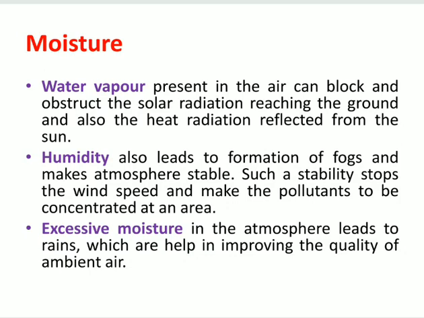Humidity also leads to formation of fogs and makes the atmosphere stable. Such a stability stops the wind speed and makes the pollutants be concentrated at an area. Whenever humidity is there, fog may take place. So during the fog formation, what will happen? The atmosphere is stable. Whenever the atmosphere is stable, it is highly dangerous in the sense of air pollution. Such a stable atmosphere stops the wind speed and makes the pollutants be concentrated at an area.